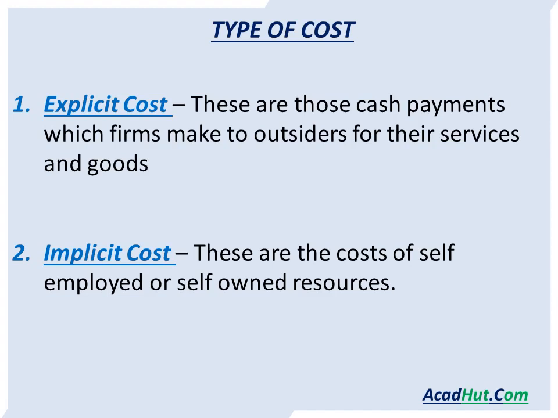Now, second is implicit cost. These are the costs of self-employed or self-owned resources. That means the resources which we own as a producer is known as implicit cost.